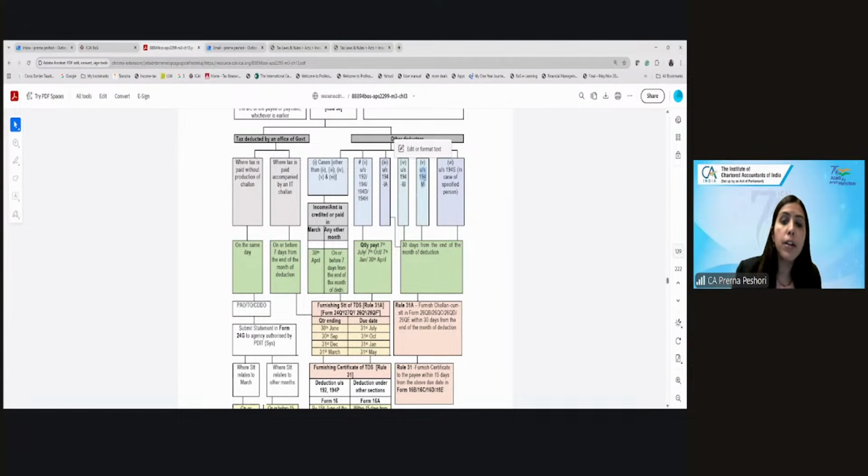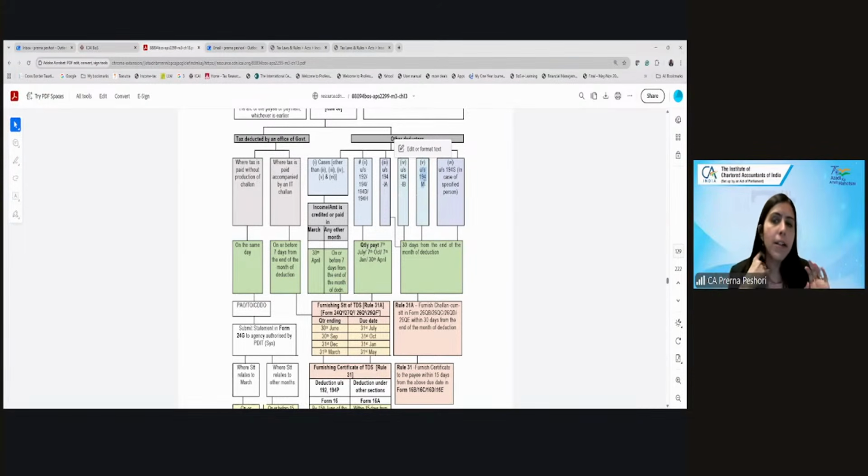putting a requirement to pay the TDS month on month, just like for other deductors, and putting a requirement to file the TDS returns quarter on quarter puts a hardship. So therefore, they have simplified it. For these kinds of taxpayers, they have said, you deposit the TDS that you have deducted, and that challan which you are paying to deposit the TDS to the government will be considered as a return.